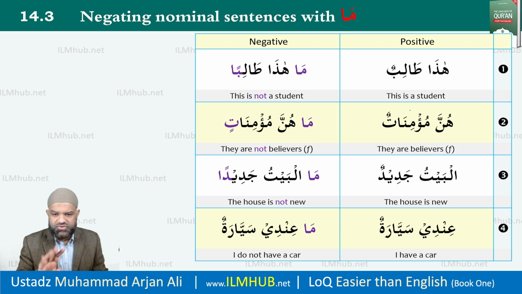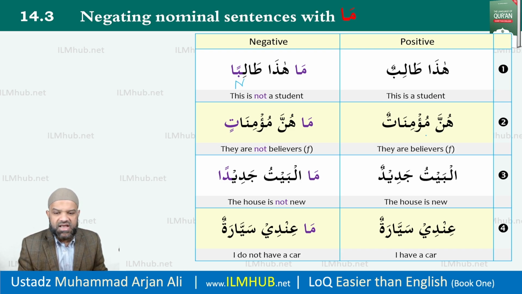Four examples on the screen quickly illustrate ma for our benefit. Hadha talibun. This is a student. I'm pointing to somebody. Now I point to somebody and say, this is not a student. Ma hadha taliban. This is not a student. Again, I hope you can see that this is now mansub or in nasab.